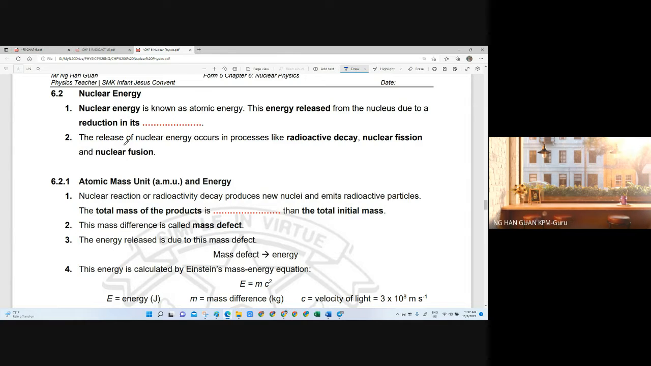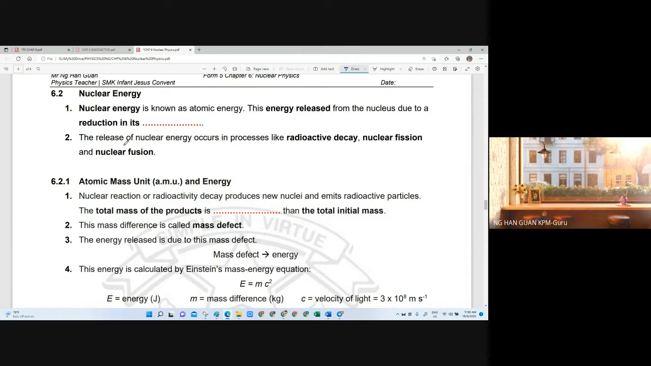So where does this energy come from? It comes from the reduction in mass, and this mass we call mass defect. This mass defect is converted to energy. It's just like our body. When we eat a lot, just like me, I keep the energy in my body, and after that this energy is converted to mass, so I put on weight. When I start to exercise, I reduce my weight.